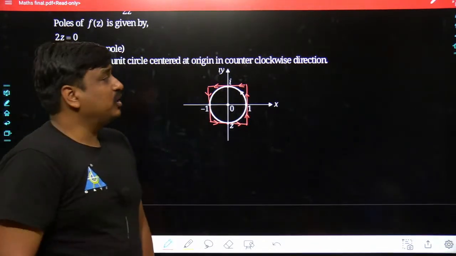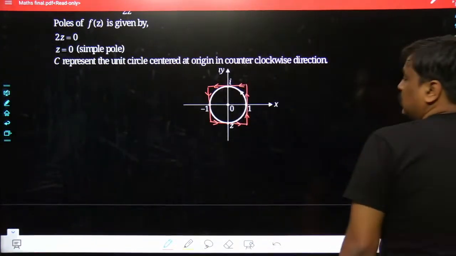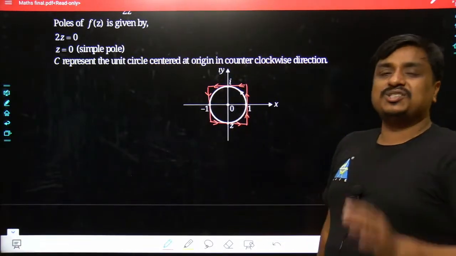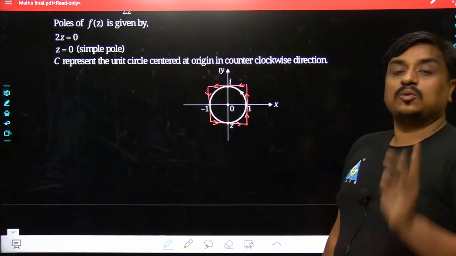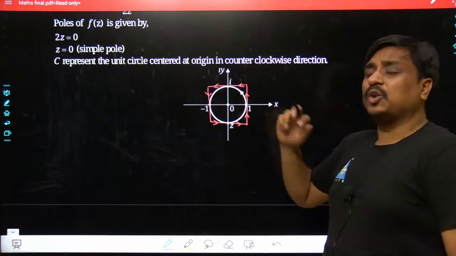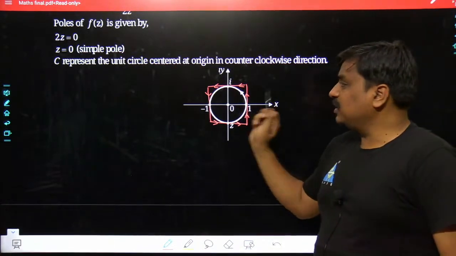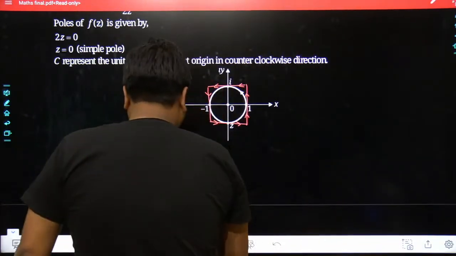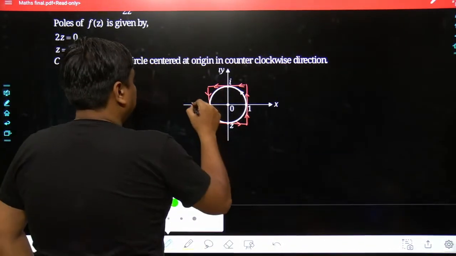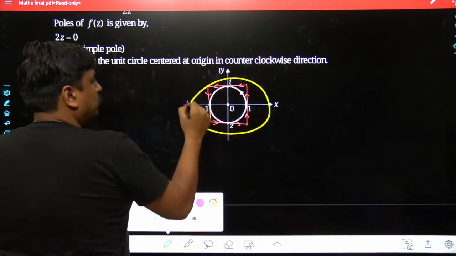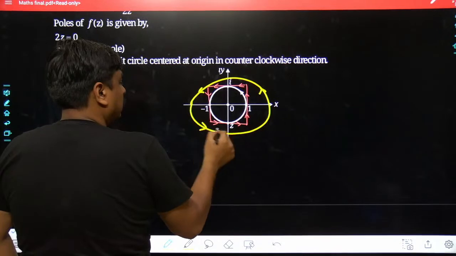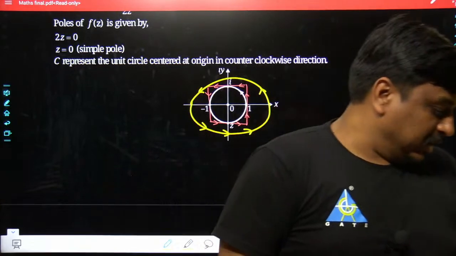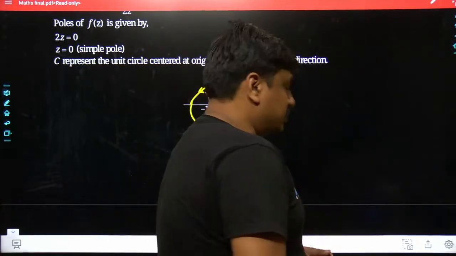If you want to write it somewhere, you can write it very clearly: the closed contour integration does not depend on the structure of the closed contour. It just depends on the direction of the closed contour and how many non-analytic or singular points have been enclosed by that closed contour. It could even have been an ellipse also. So till this point, probably everything must be clear to all of us. Now in the same sequence, let me take the next question.